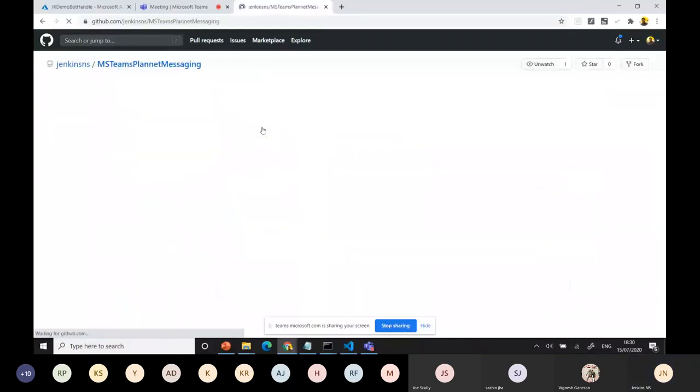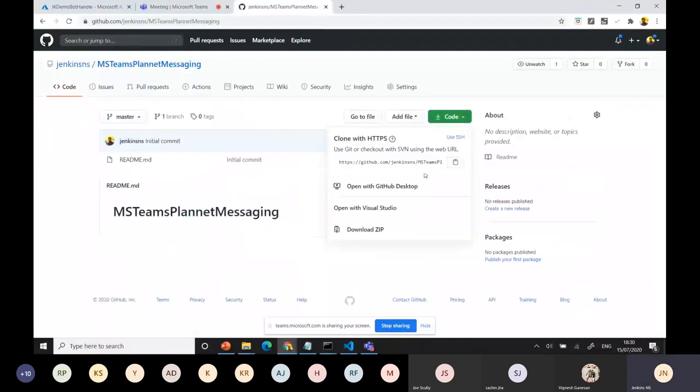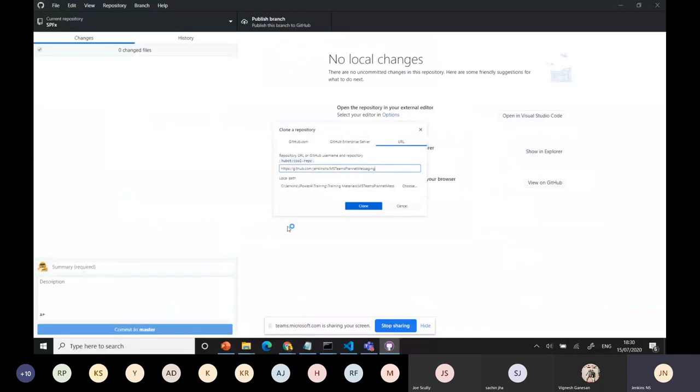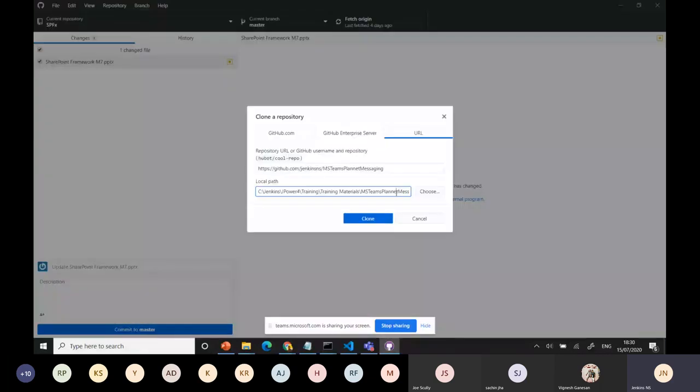Now I'm going to use this where I want to develop this project. Going to my desktop, GitHub Desktop, and map with a URL. I just choose my URL here.